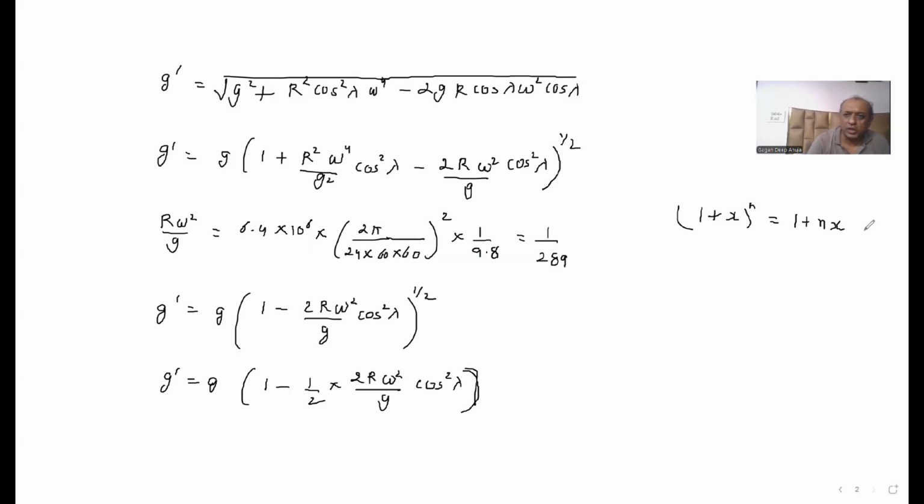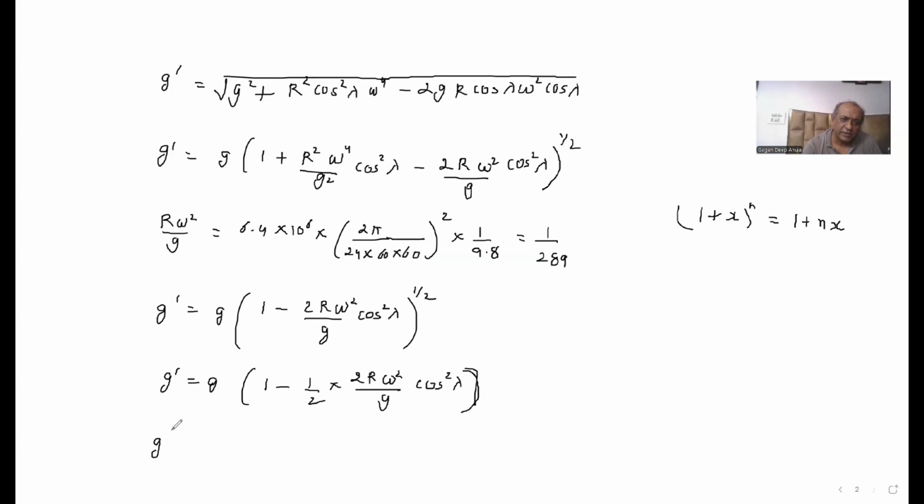So actually there is a whole series, the binomial series: 1 plus nx plus n into n minus 1 upon 2 factorial into x square plus n into n minus 1 into n minus 2 upon 3 factorial into x cube. Since x is very small, x square and x cube will be still smaller, so they can be neglected. So what we are left with is just 1 plus nx. So n power will come down. Okay, so now this 2 gets cancelled.